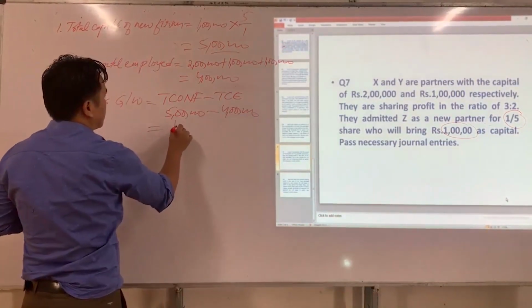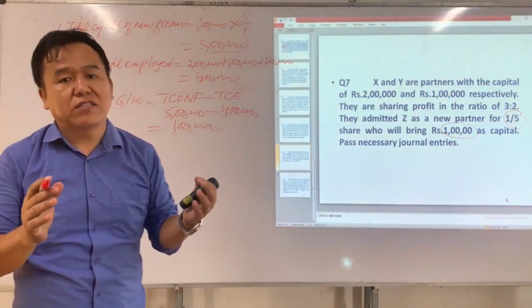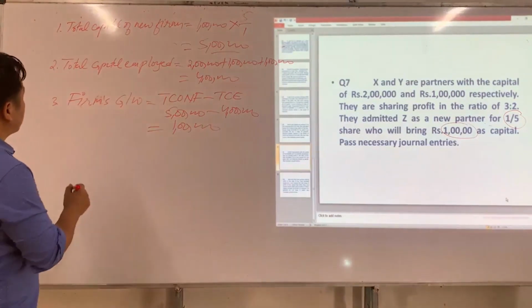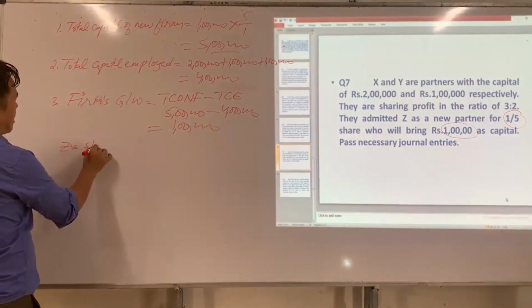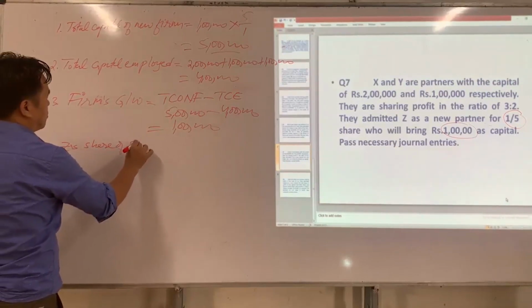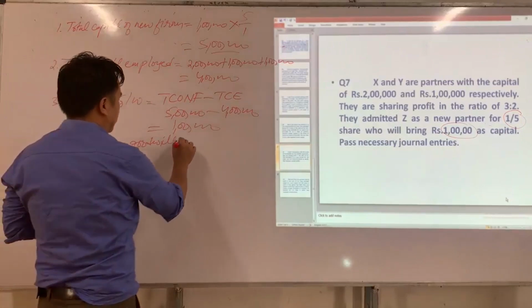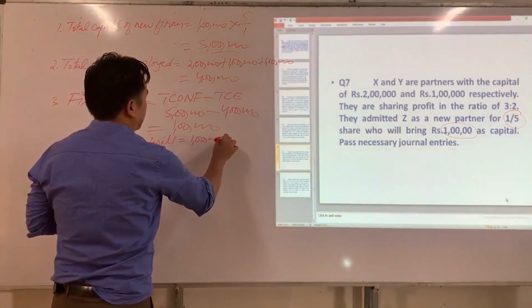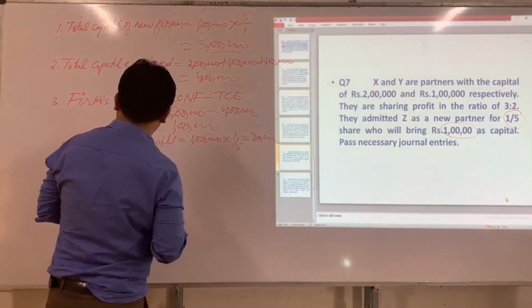So how much did we get? 1 lakh. Now we can find the new partner's share of goodwill. Who is the new partner? Z. Z's share of goodwill is 1 lakh multiplied by 1/5, which is 20,000.